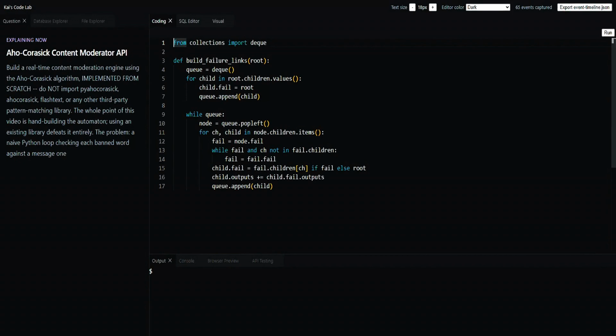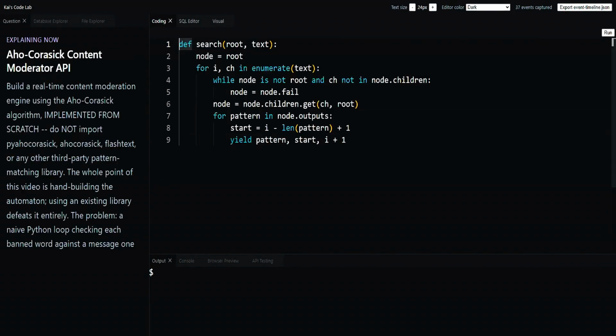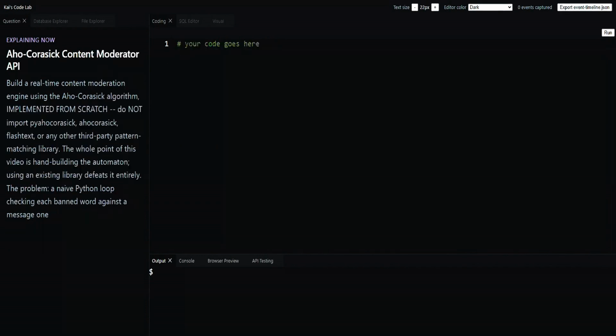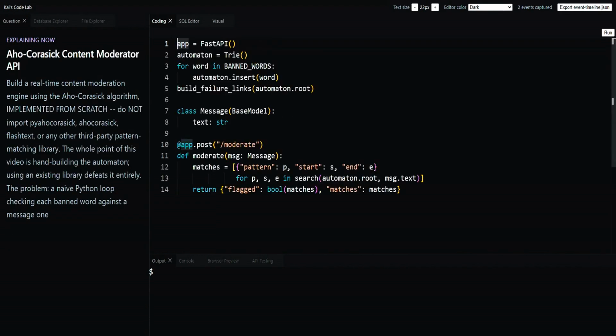This is the payoff of the last two stages. One loop over the text, one character at a time. On a mismatch, we follow the failure link instead of going back to position 0, and whenever we land on a node with outputs, we yield every pattern that just matched. The automaton gets built once when the server starts, not on every request. Then Moderate just runs our own search function over whatever text comes in and hands back a flag boolean plus the exact matches. Send in a real message through the API.